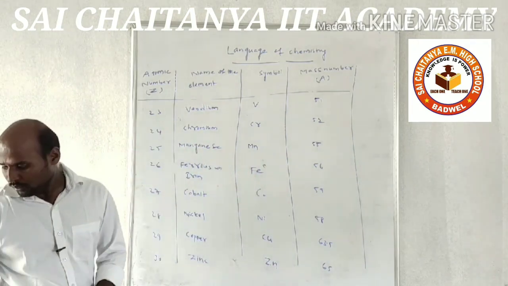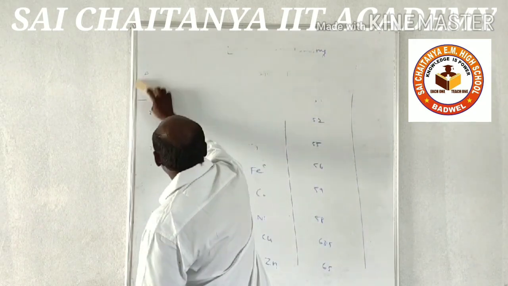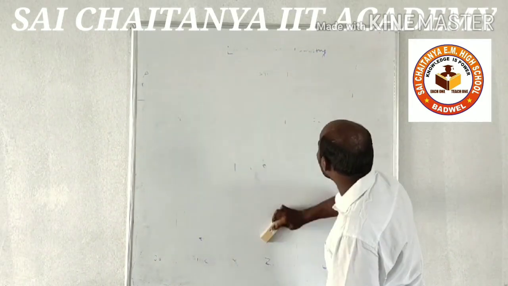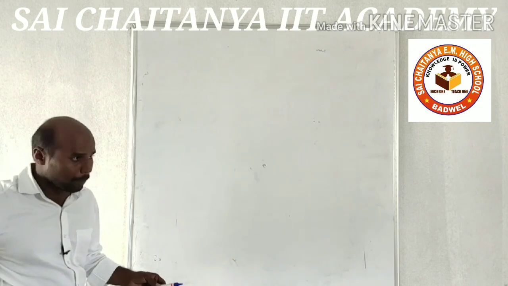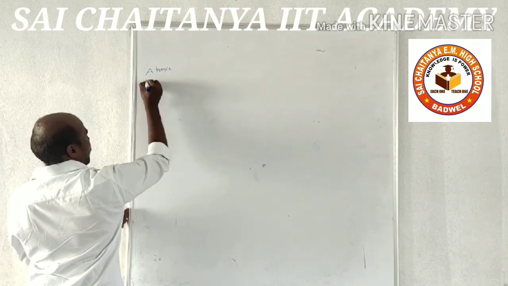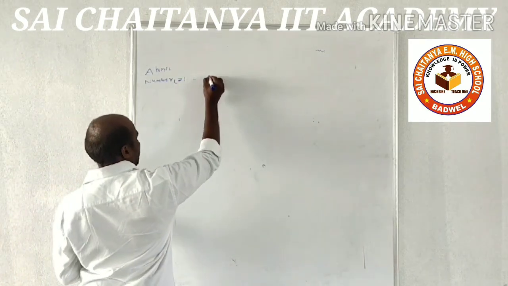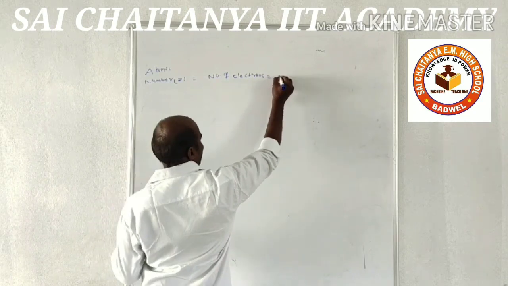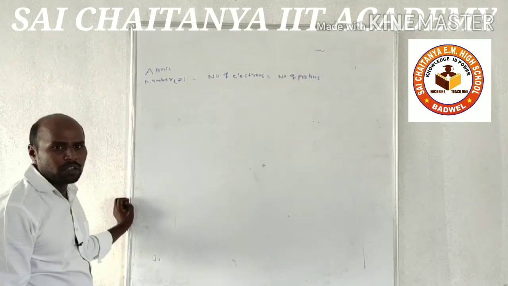Now I will explain: atomic number Z is equal to number of electrons, equal to number of protons. Some basic formulas in chemistry.